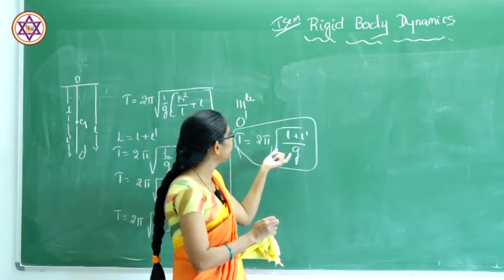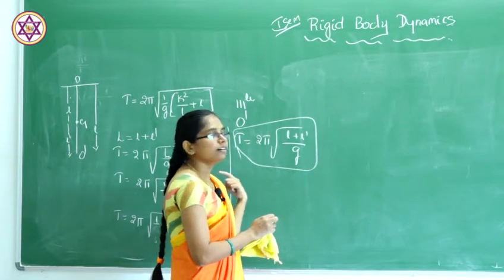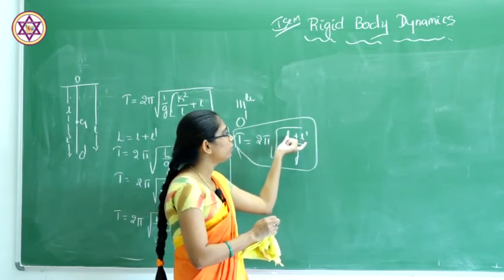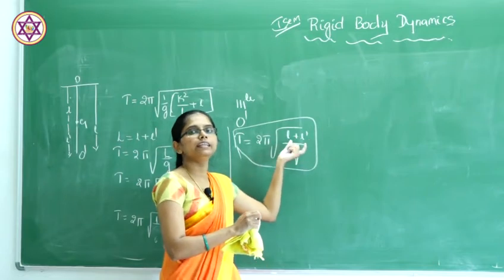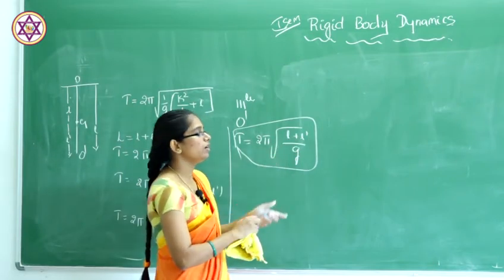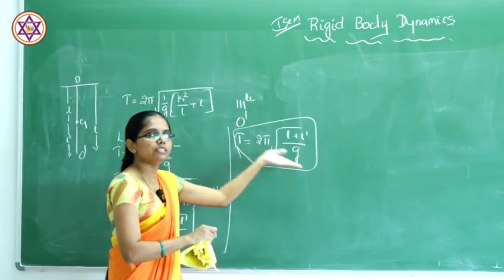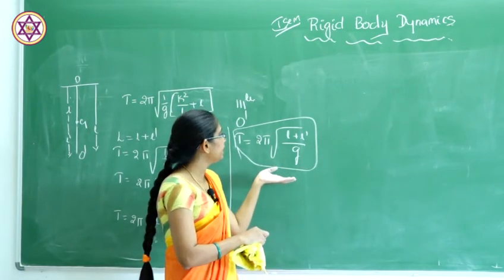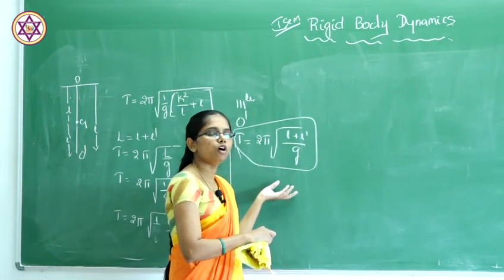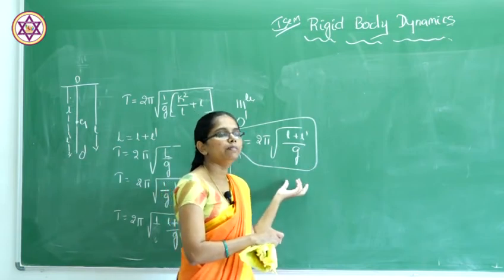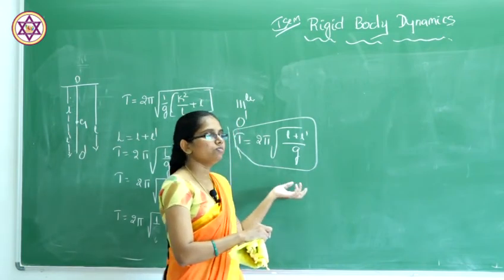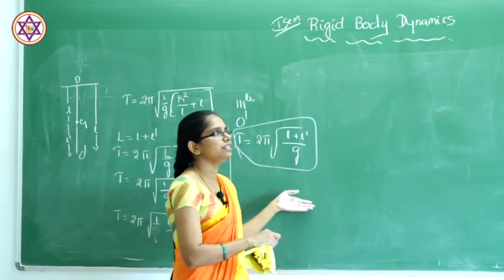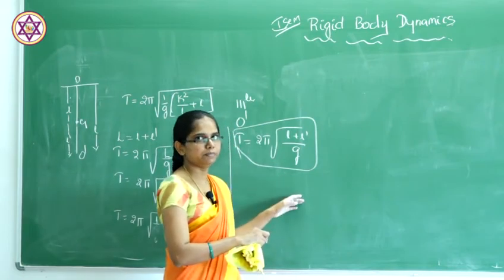The total length will be equal to L plus L dash. For this, firstly we have to derive the time period of oscillation. After that, by taking the time period formula, we substitute L by L plus L dash. From these two equations we can say that the point of suspension and the point of oscillation are interchangeable.